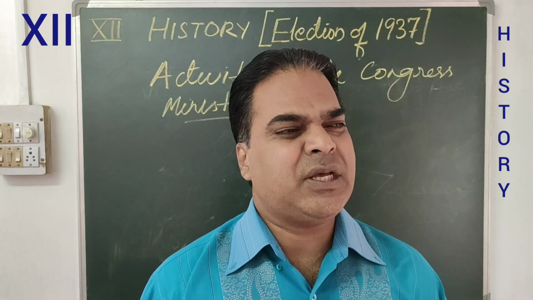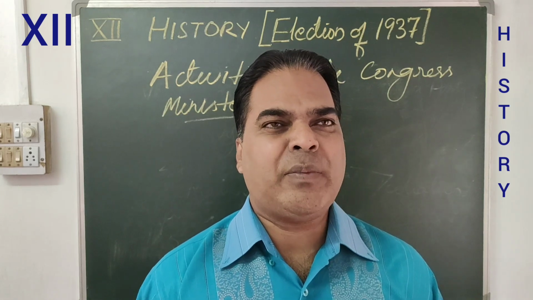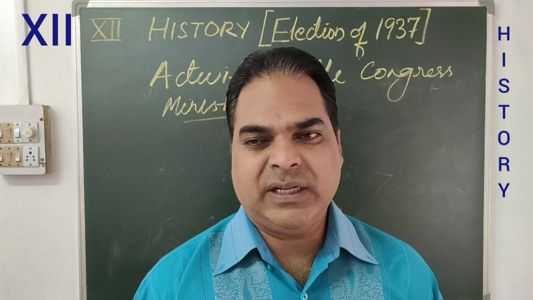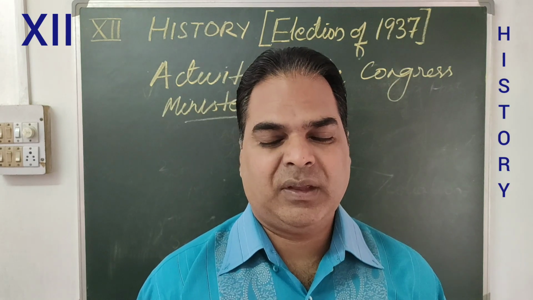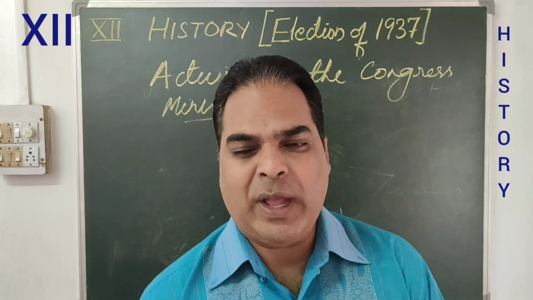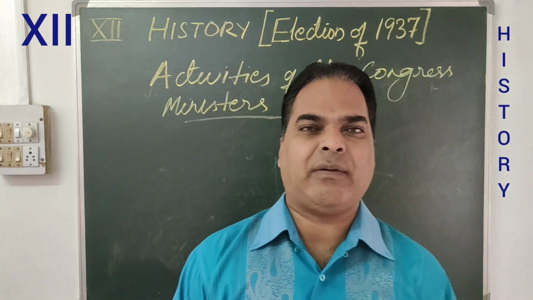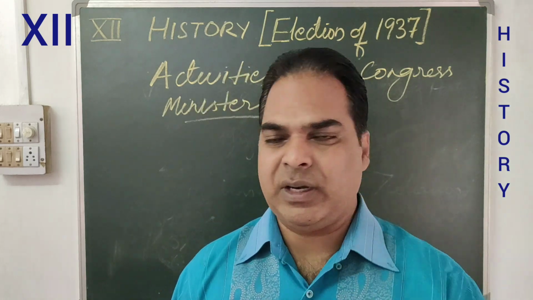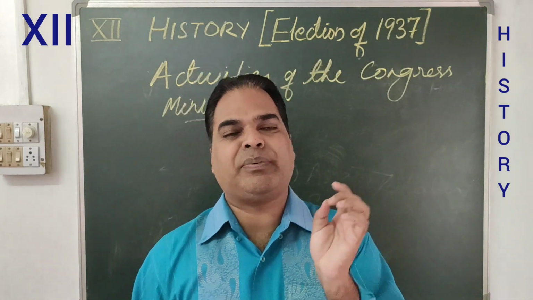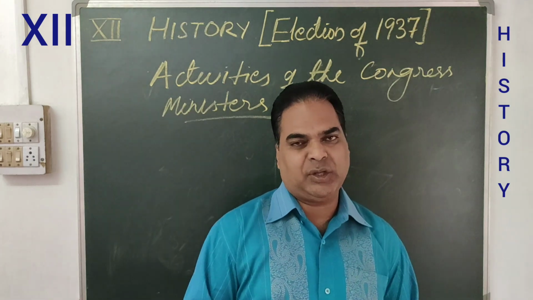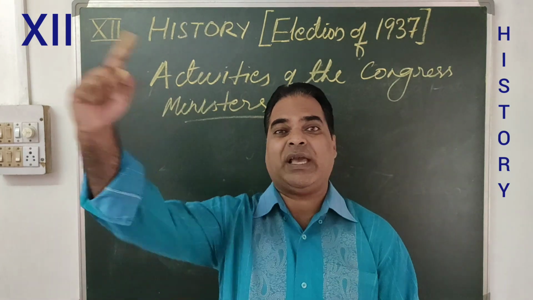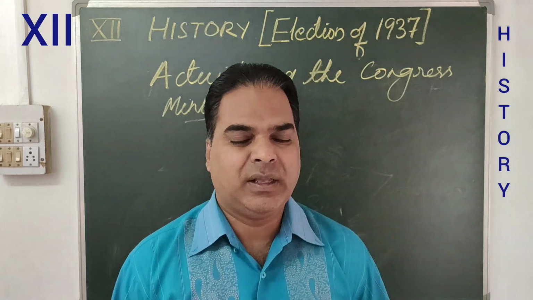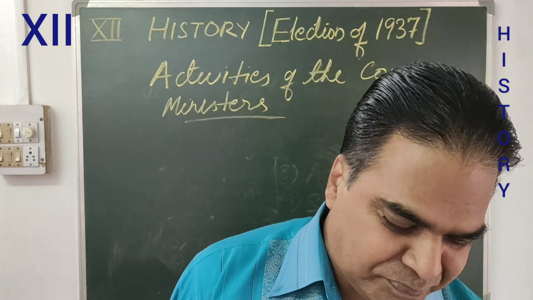Political prisoners means those people who are involved in political activities, and when those activists go against a particular party or a government, they are arrested and kept in prison. They are known as political prisoners. They are not criminals. They are kept in prison because they had tried to go against the government.